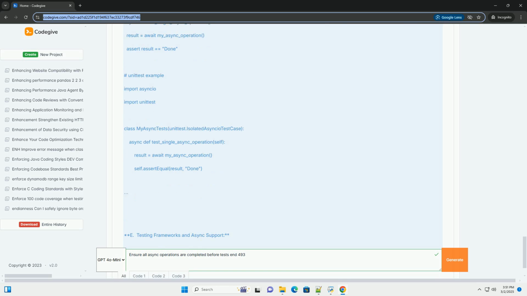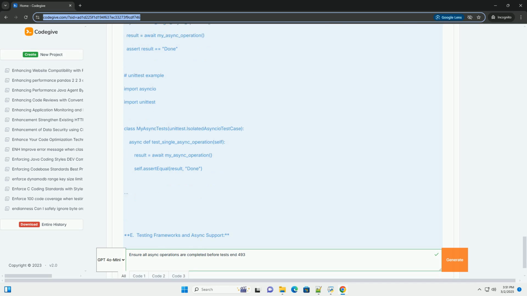E. Testing frameworks and async support. Pytest. The pytest-asyncio plugin simplifies asynchronous testing with pytest. The @pytest.mark.asyncio decorator designates a test as asynchronous. It automatically handles the event loop. Unittest. The unittest IsolatedAsyncioTestCase provides a base class for writing asynchronous tests in the unittest framework. You need to explicitly manage the event loop using self.loop.